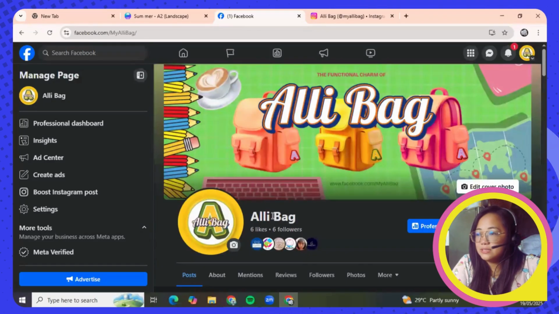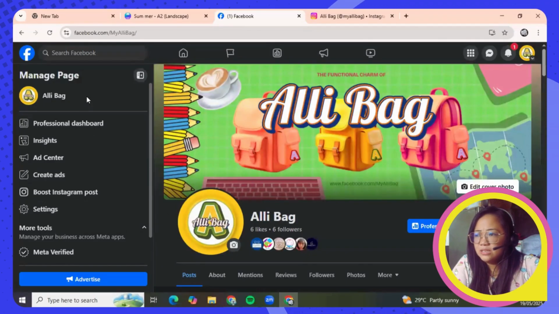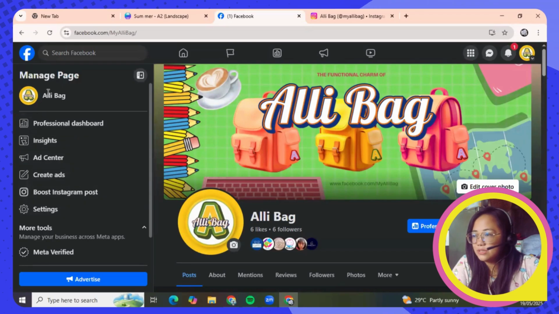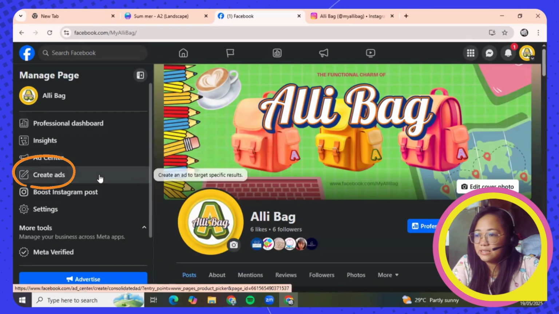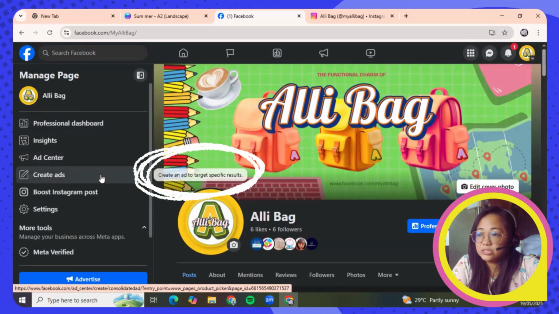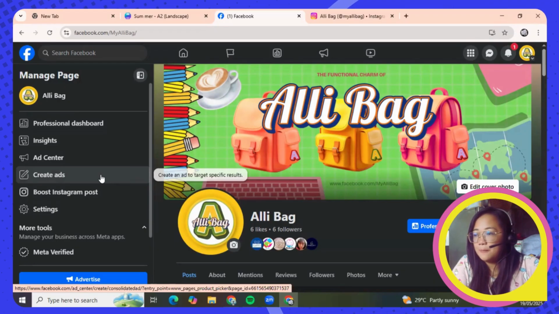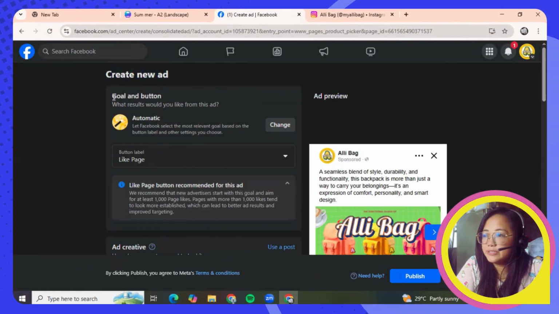Now, on the second step, you can see this stuff here on the left side of the screen. If you would like to post a Facebook ad, you just need to go here, Create Ads. And if you can see the description, it says create an ad to target specific results. Okay, so you're going to click this one, New Ad. And under this is Goal and Button.